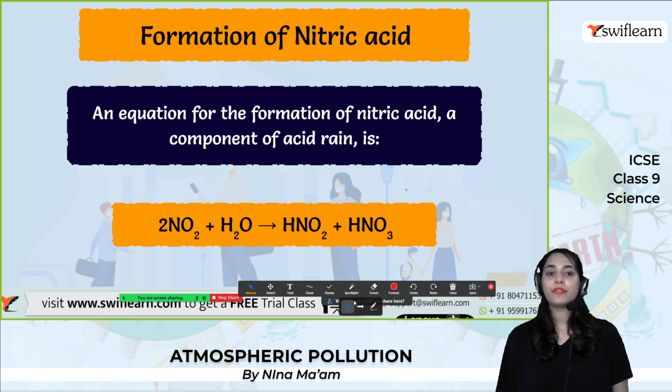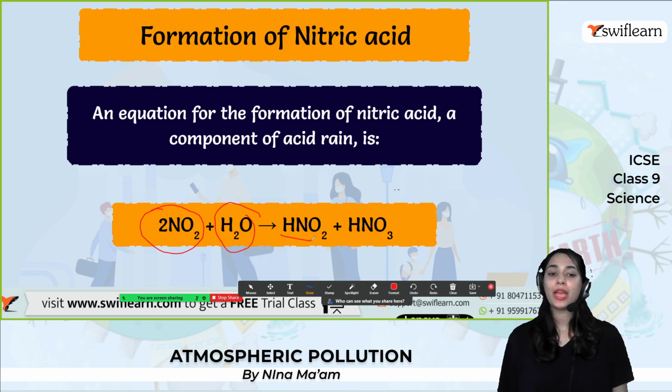And formation of nitric acid. Let's have a look. An equation for the formation of nitric acid, a component of acid rain, is 2NO2 plus H2O will form HNO3 and HNO2. So that is the formation of the nitric acid. Alright, please note down everyone.